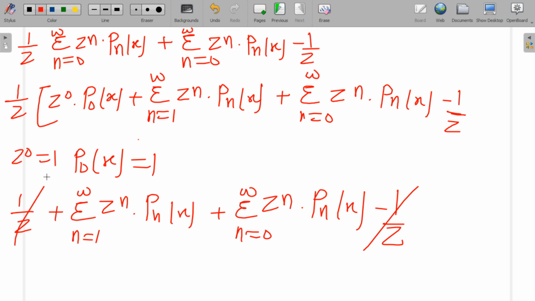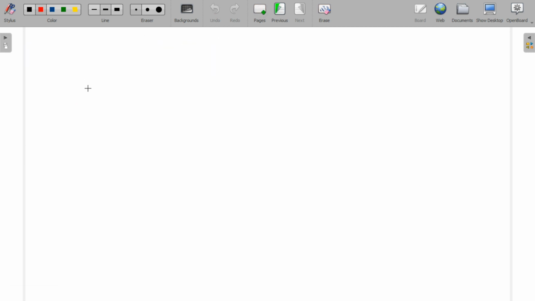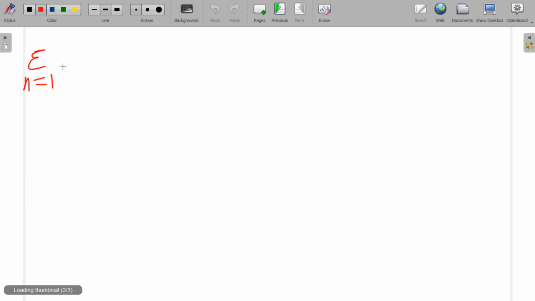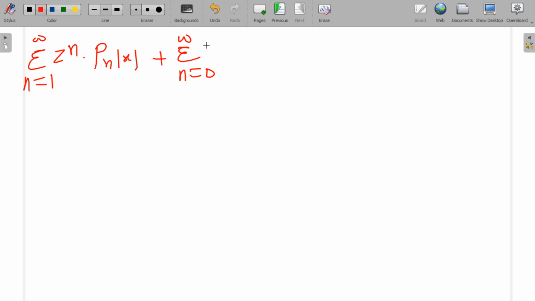This and this cancel out, so this can be written as summation n equals 1 to infinity z to the power n into Pn(x), plus summation n equals 0 to infinity z to the power n into Pn(x).